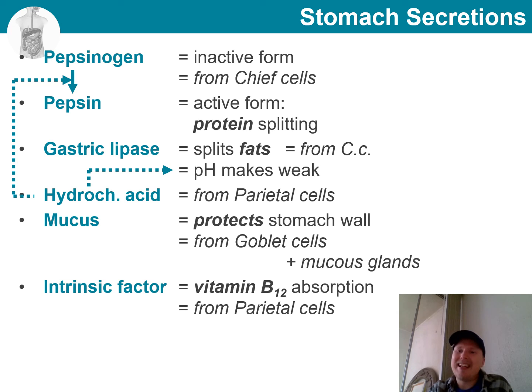And finally, the last one that I want to mention is intrinsic factor. This one is secreted from the parietal cells, and it plays a key role in vitamin B12 absorption. So there you have it, our major stomach secretions and their roles, all summarized in one slide.